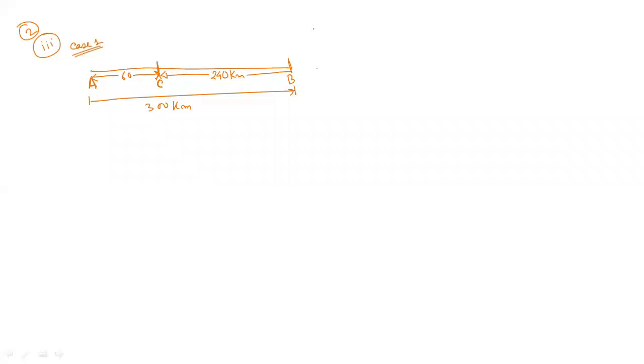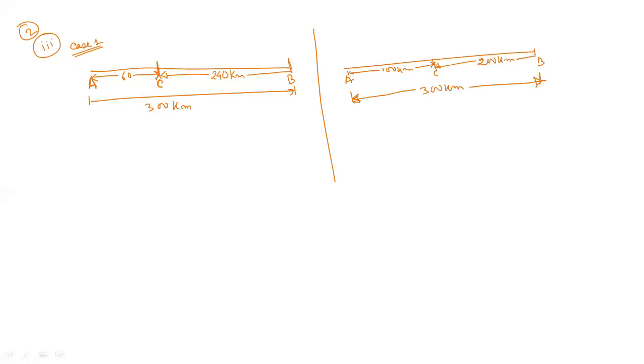What is case 2? Case 2 is if she travels 100 kilometers, so the total distance is the same. Instead of 60 kilometers, now she travels 100 kilometers by train. And what will be the remaining distance? Divjyoti? 200 kilometers. Yes, 200 kilometers she travels by bus.